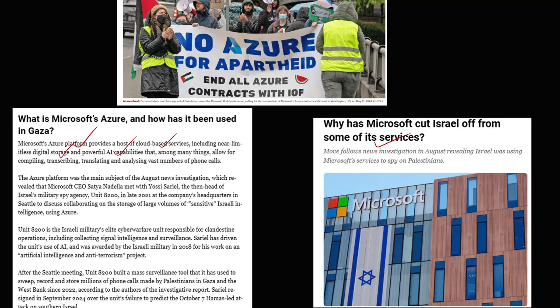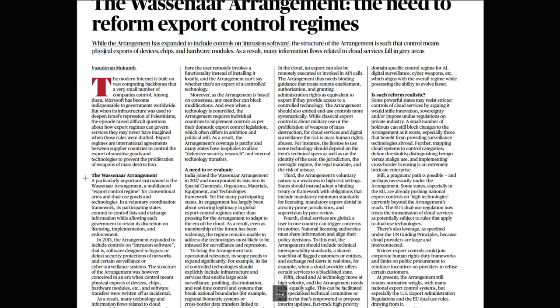So guys, it was accused that the Israel army was using this basically for surveillance over the Palestinians. In this context, guys, the Wassenaar Arrangement becomes very important.